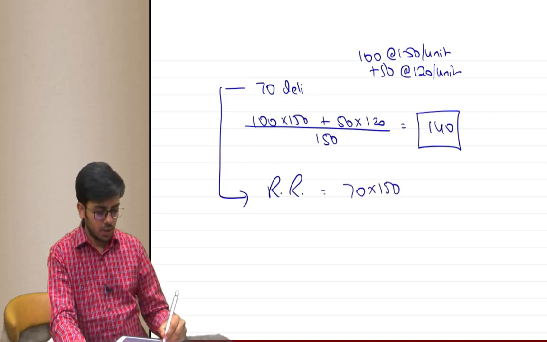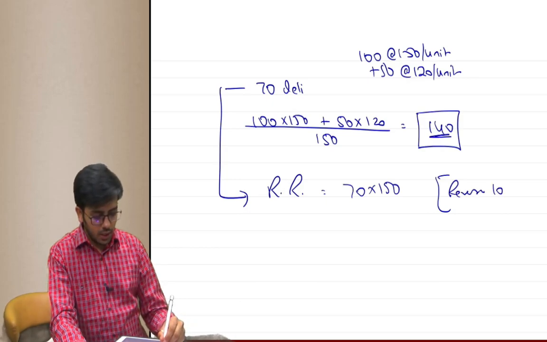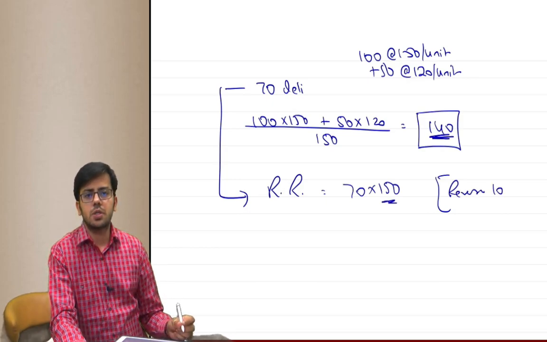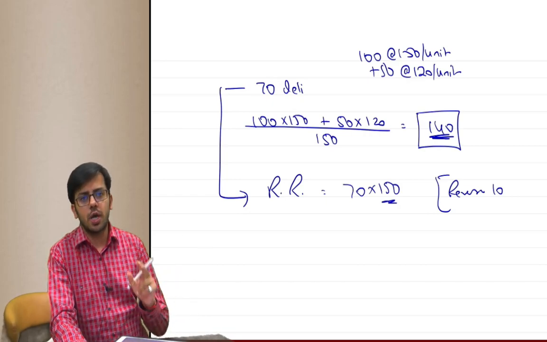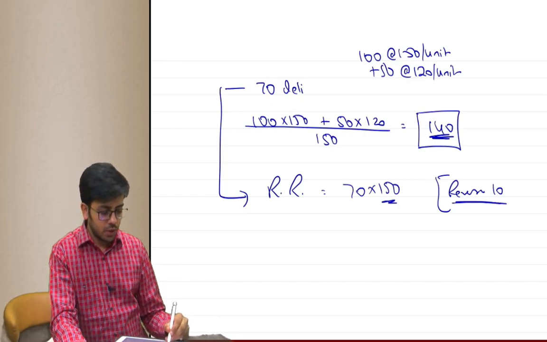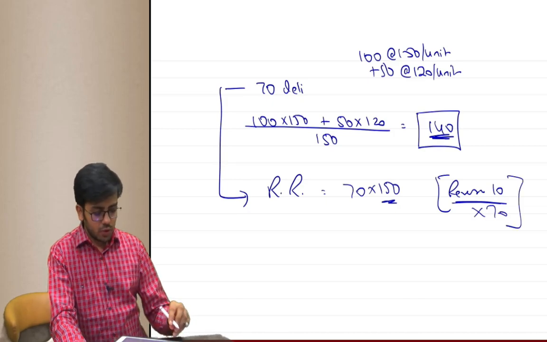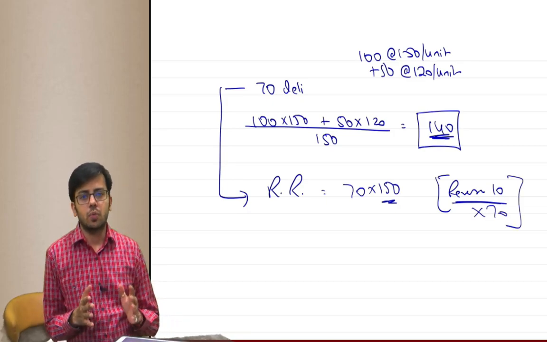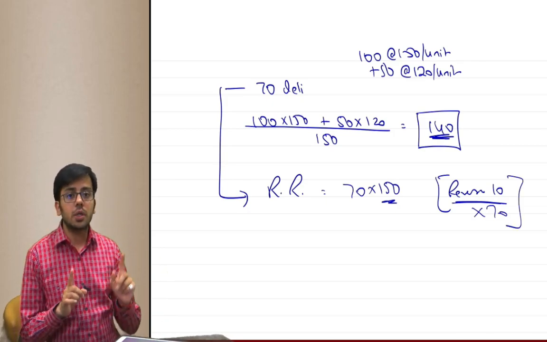For these 70 units, the revenue recognized is 70 into 150, right? This is recognized. Now what will we do? We will reverse 10 rupees, because 150 is what is recognized, but 140 should have been recognized. We will reverse 10 rupees per unit for 70 units, revenue of 700, if they are not distinct.